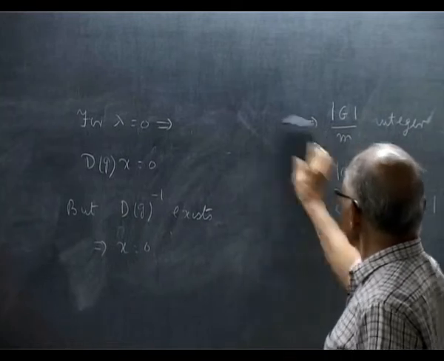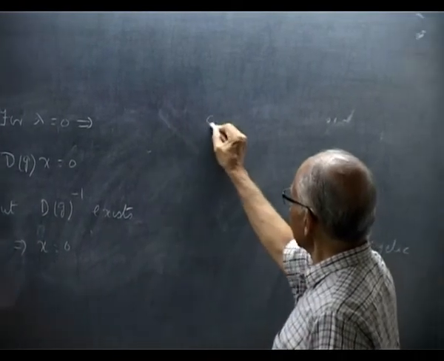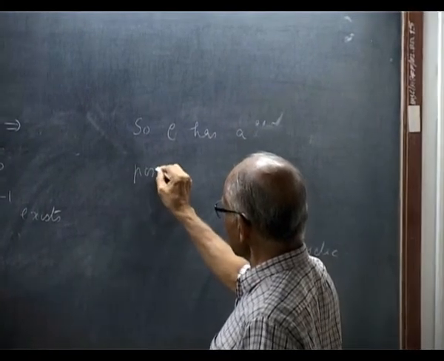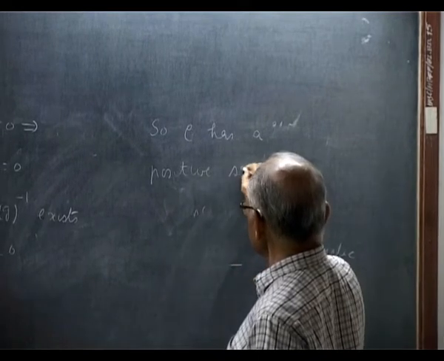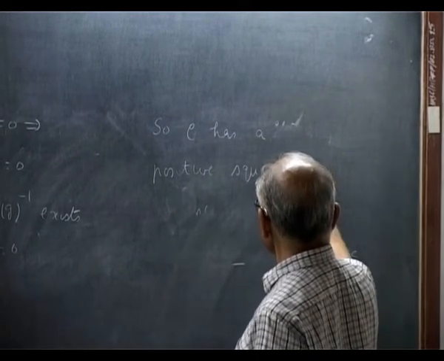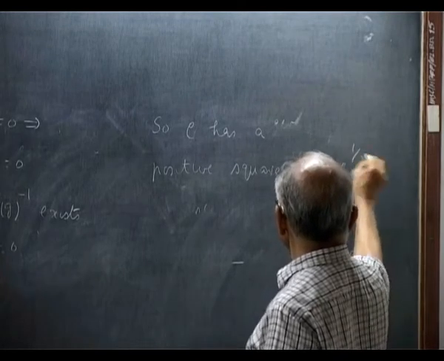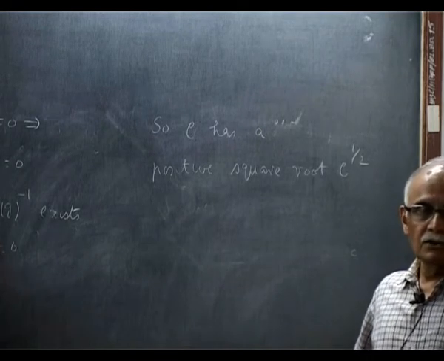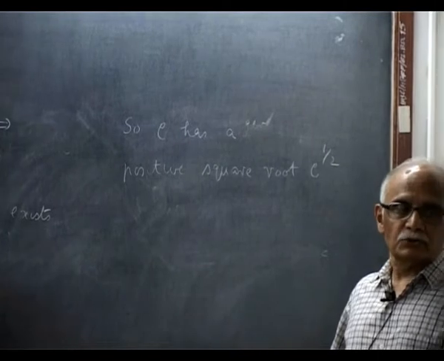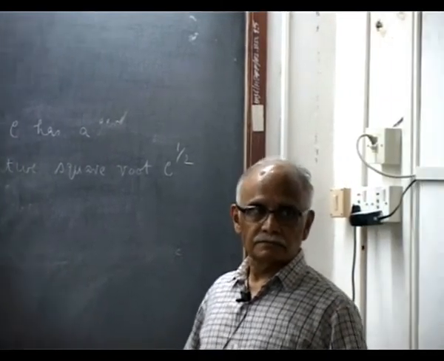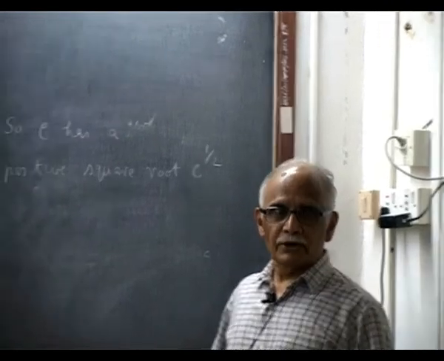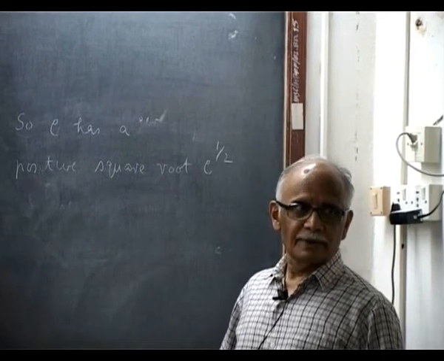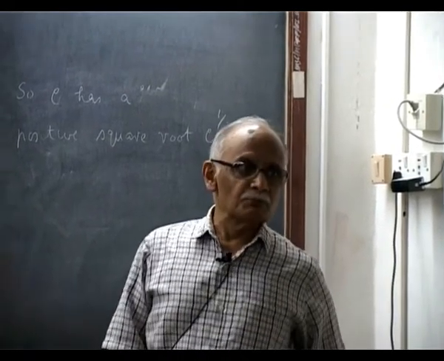So C has a positive square root, C to the half. You can do this many ways. You can diagonalize it, take the square roots along the diagonal and put it back, or you can use what people call functional calculus on operators. It is in Dirac's book.